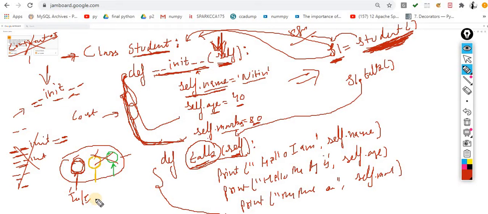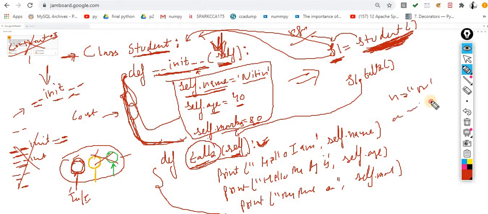Now my interpreter understands that this method I have to treat as an instance method, and these are the instance variables of that class. Earlier we simply used name is equal to Nitin, age is equal to 80, but here the terminology is a little different. The concept of the variable is the same, but I am making those variables the instance variables of that class. To make the instance variable of that class, you need a self.